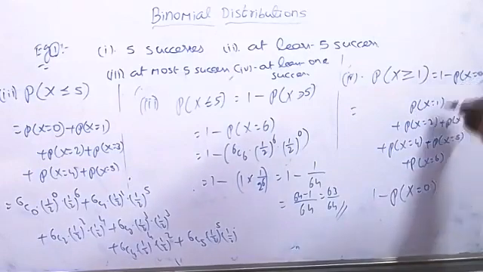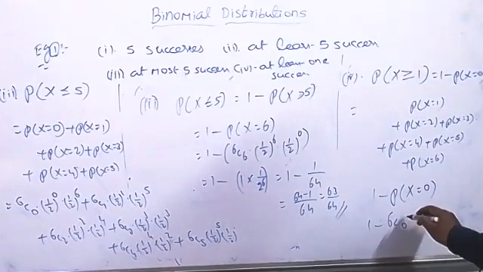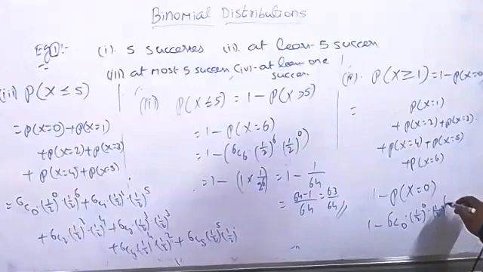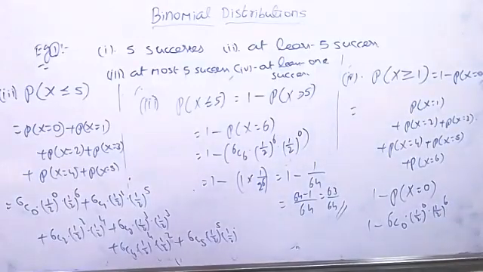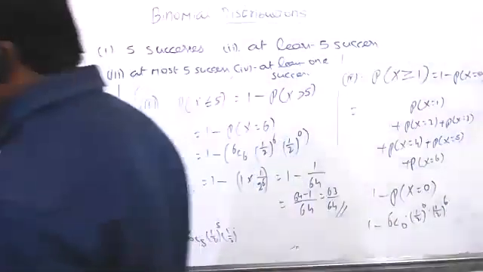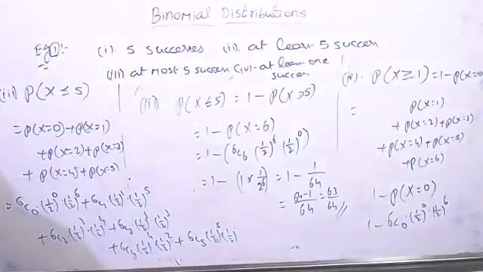If taken this condition, what happened that 1 minus r equal to 0. This is, I think, we know 6C0 into 1 by 2 whole power 0 and 1 by 2 whole power 6. Again, the same thing. That will get the value. This is what we call the binomial distribution. Yes, we'll do a few more questions now.